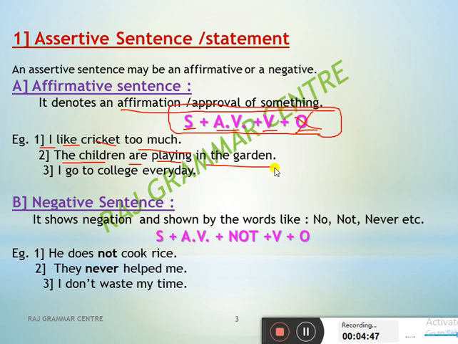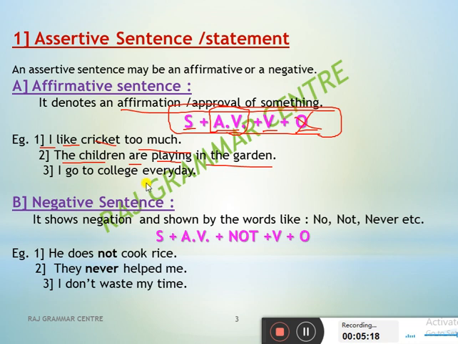Okay, so if you have watched my tenses video, you know very well that in simple present and simple past affirmative sentences, we don't use an auxiliary verb, right? So if the auxiliary verb is not there, that is still a sentence. And second thing is, if the object is not there, then also it is possible. But subject and verb, these two things are very important.